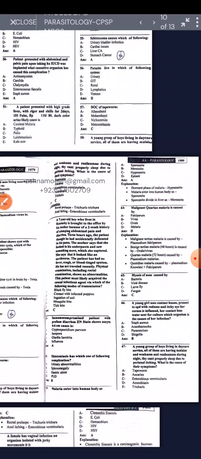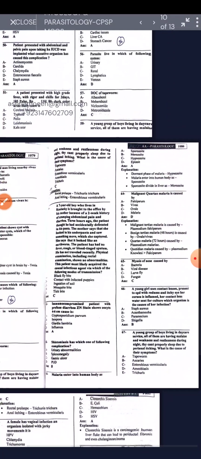So myiasis of the nose is caused by the larva fly. A young girl who uses contact lenses presents to OPD with a red, itchy eye. Her cornea is inflamed and the contact lenses were sent for culture. Which organism is the cause of her infection? It is Acanthamoeba.